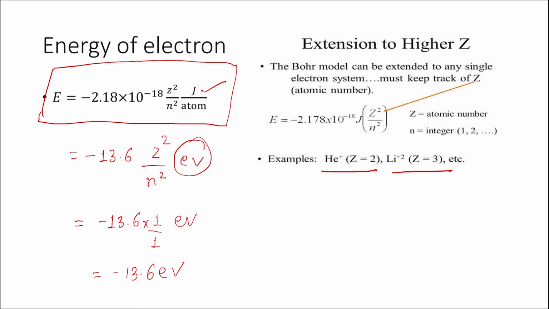And in the previous slide, as you must have seen, using the formula of radius, we can also calculate the radius of any Bohr's orbit. That is what the first postulate said, that electrons revolve around the nucleus in orbits of fixed radius and fixed energy. You also know what these orbits are. Only those orbits are allowed where the angular momentum mvr is an integral multiple of h by 2 pi. You now also know how to express these orbits by principal quantum number n. And as the value of n increases, the energy of a given orbit also increases.